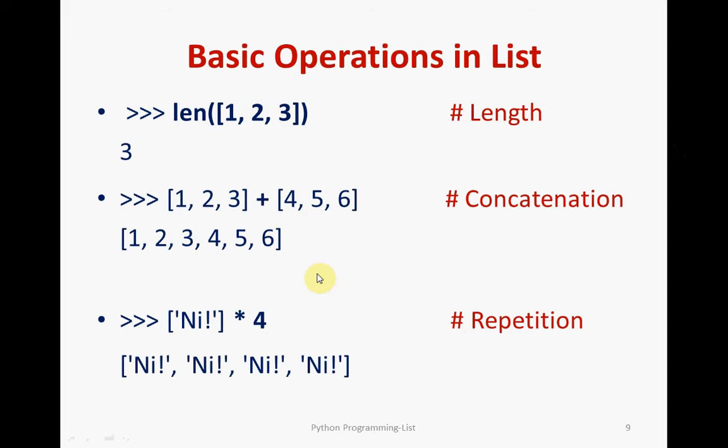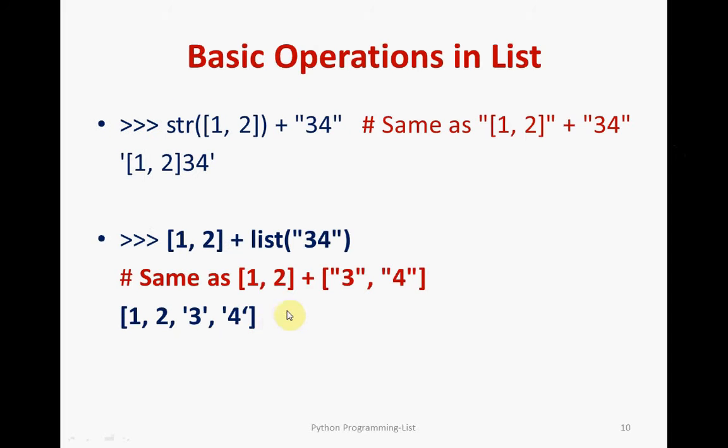And some of the other basic operations that you can find: for the length of the list, you can go for len of L1, which gives the total number of elements. If you want concatenation, you use the plus symbol, like a normal string concatenation. And if you want repetition, you can use the star operator. It will print whatever element is inside, as many times as the value you give, here 4 times.